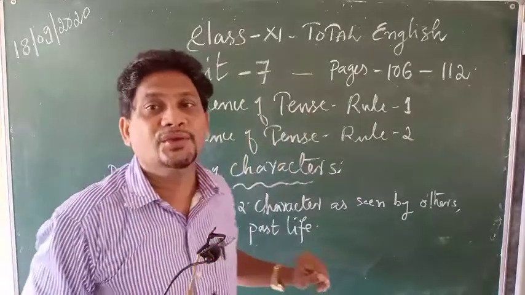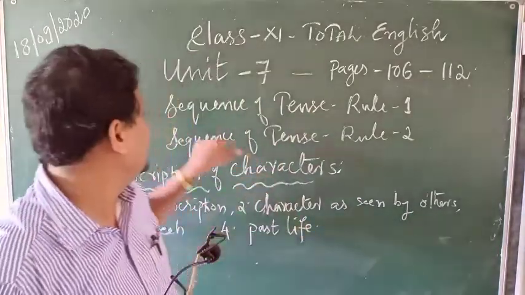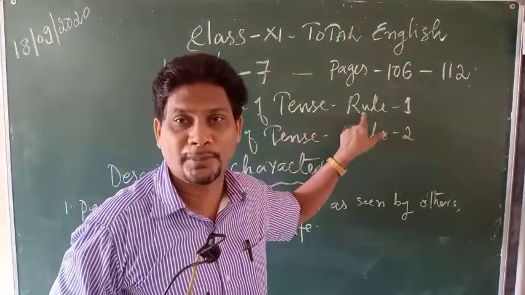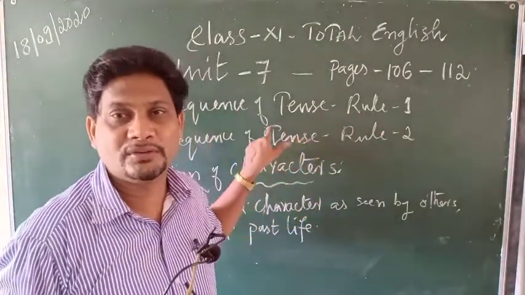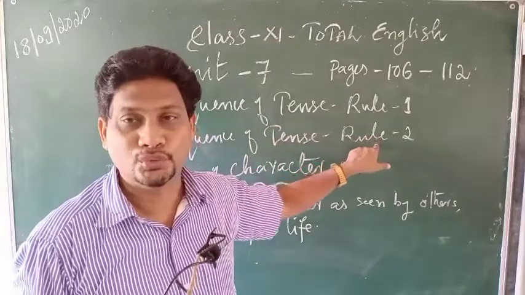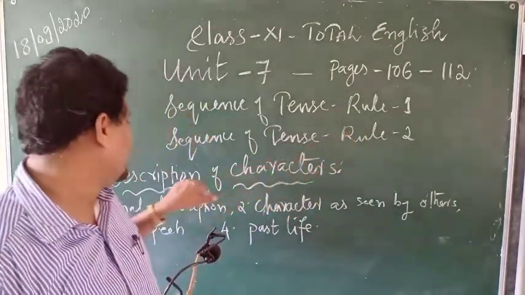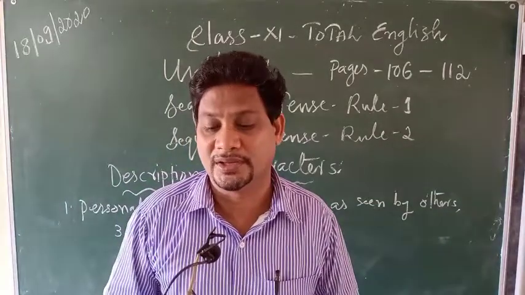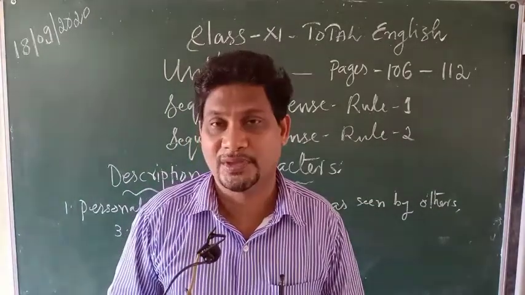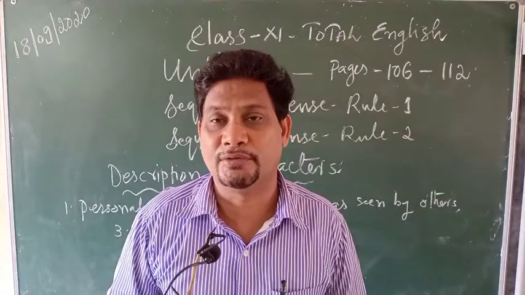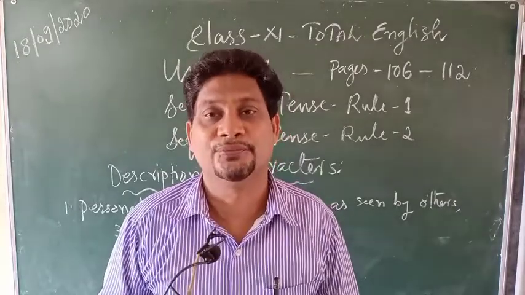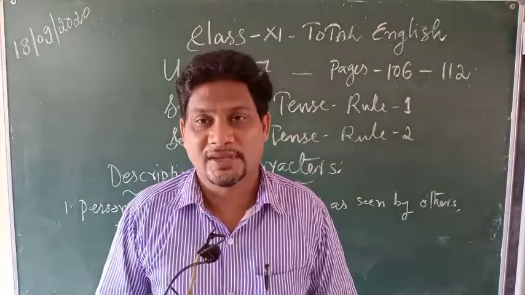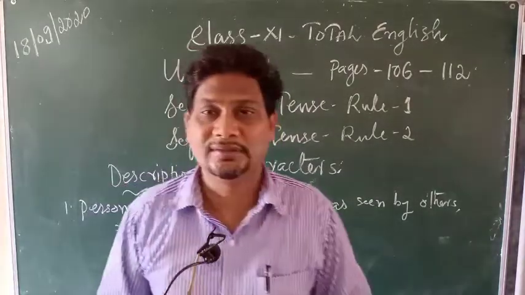Here we will be learning mainly about the sequence of tenses, rule number 1, and the sequence of tenses, rule number 2, followed by description of characters in a composition. And if there is time, definitely we will be learning the phrasal verbs. Thus, once again I welcome you all to this class.